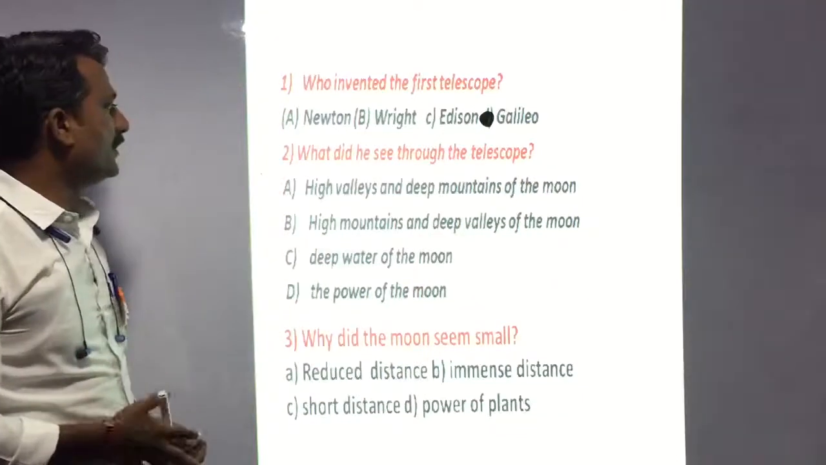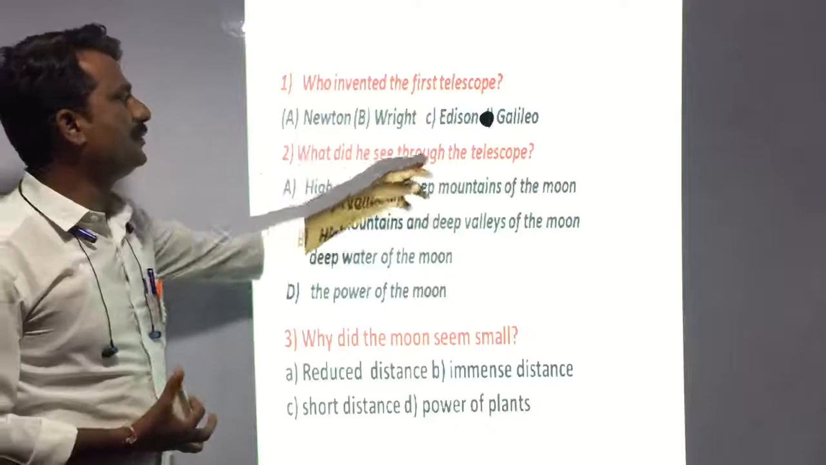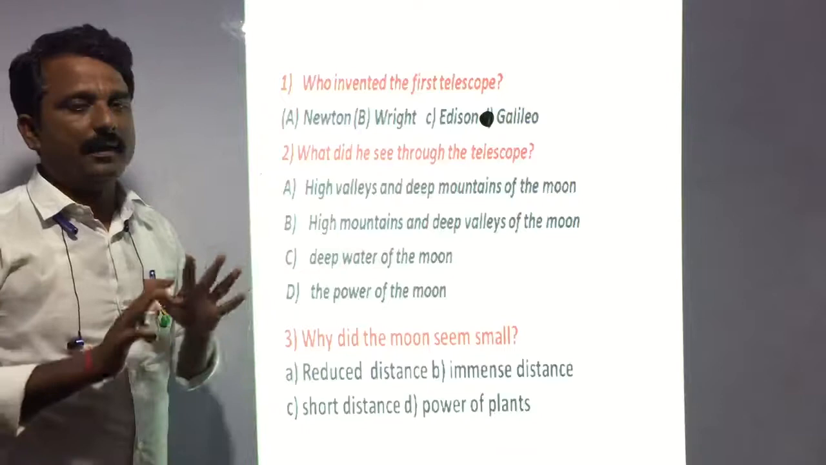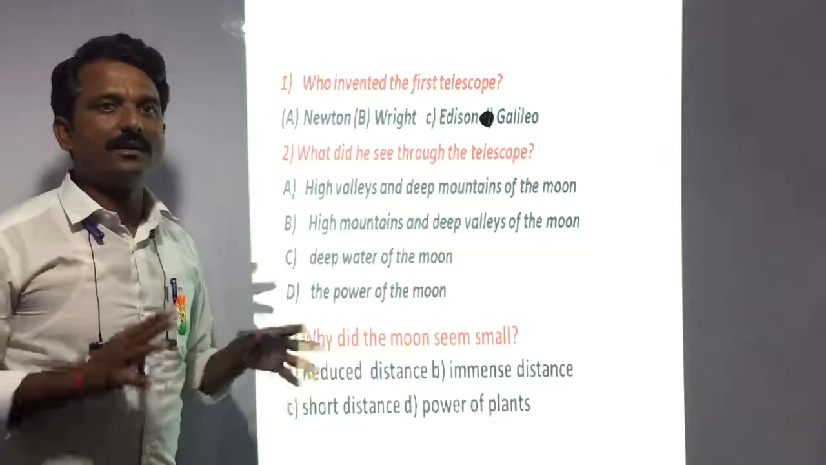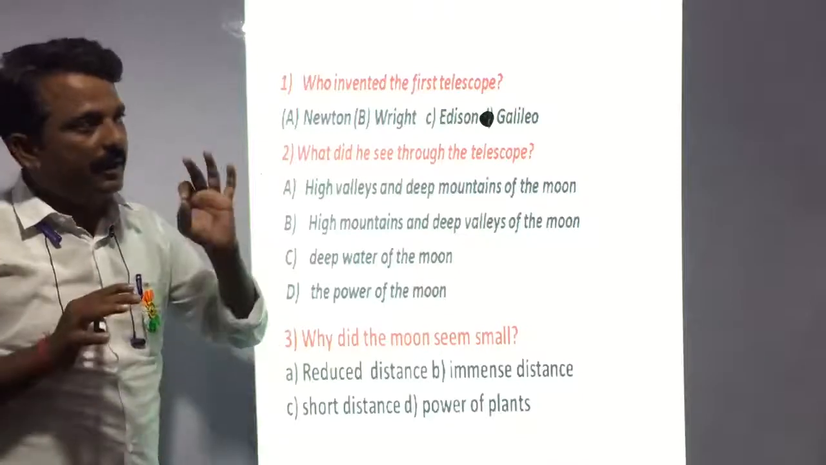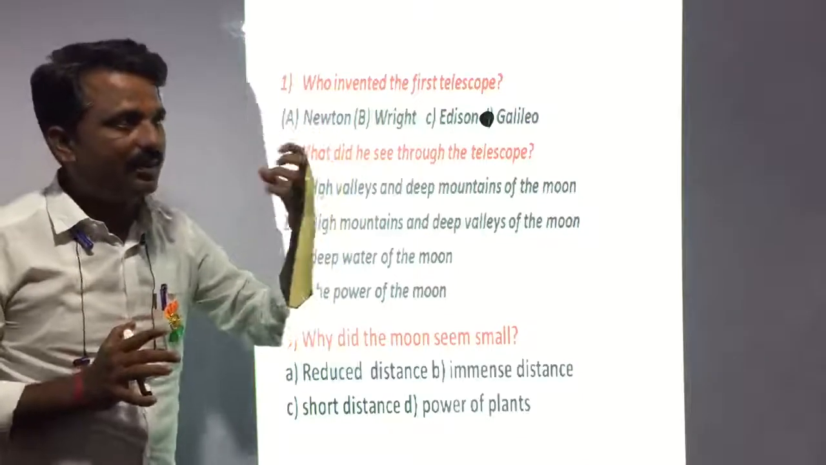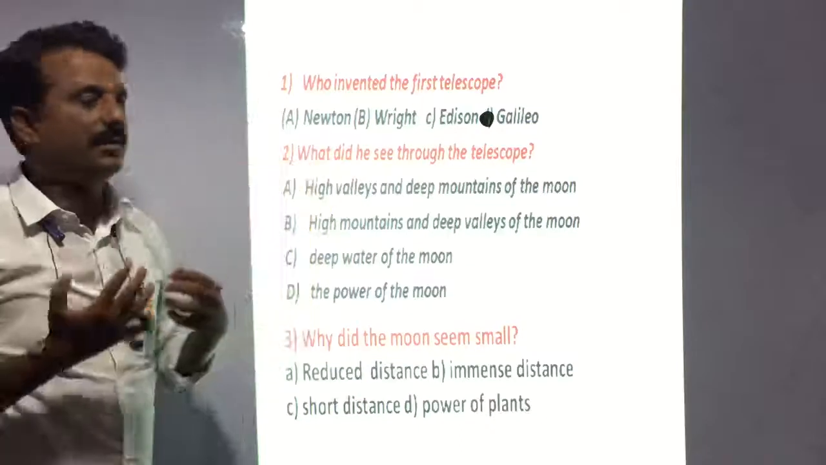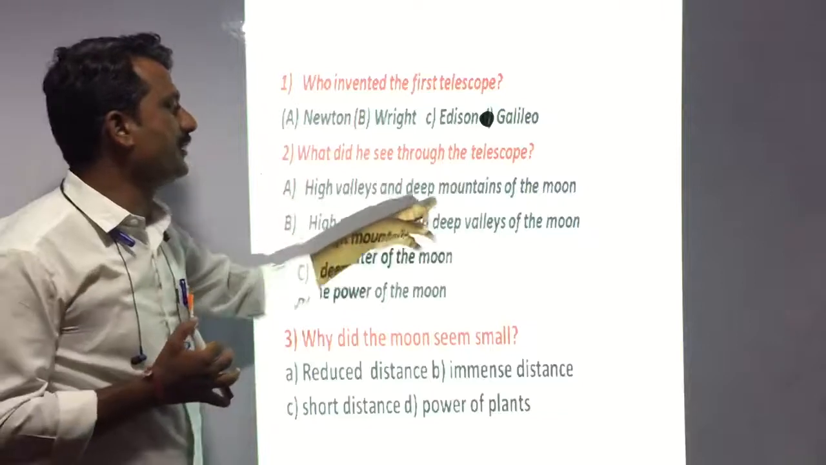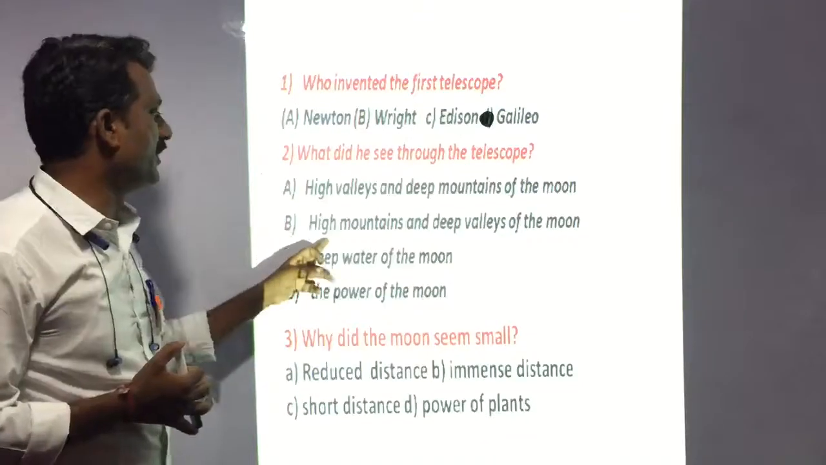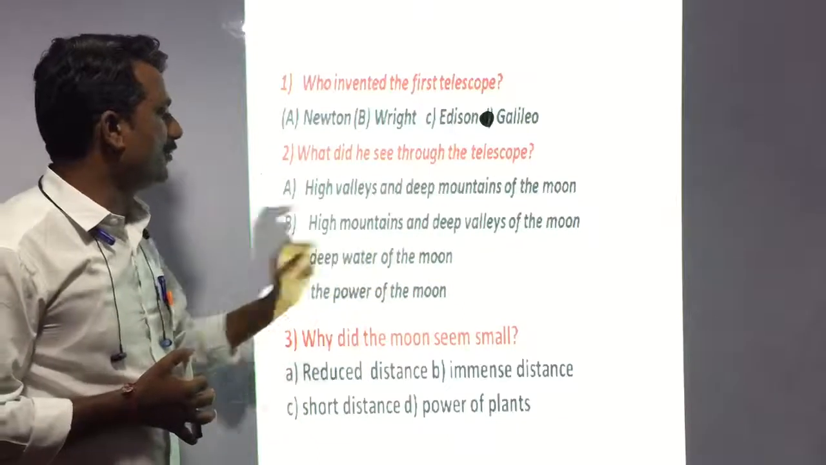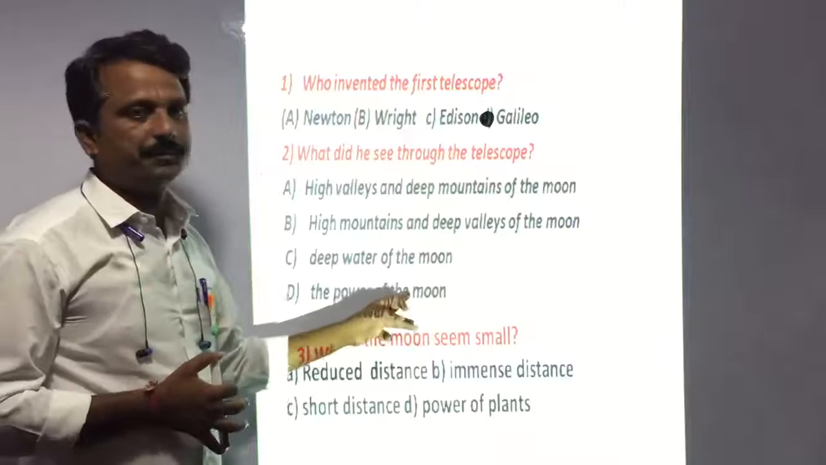Okay, next one. What did he see through the telescope? Galileo, as I told you, discovered the first telescope in 1607. He peered through it, trying to understand by seeing something through the telescope. What did he understand? First option: high valleys and deep mountains. Second: high mountains and deep valleys of the moon. Third: deep water of the moon. Fourth: the power of the moon.